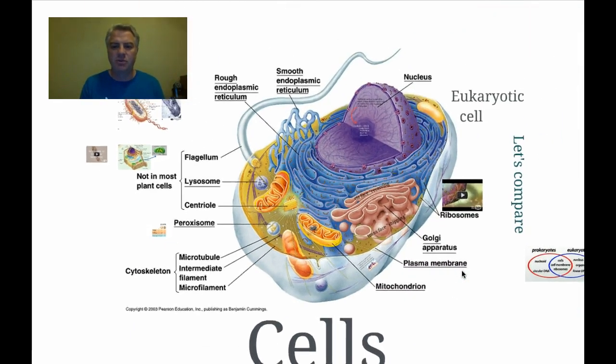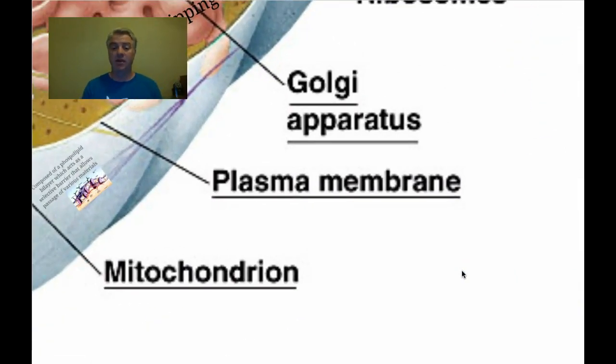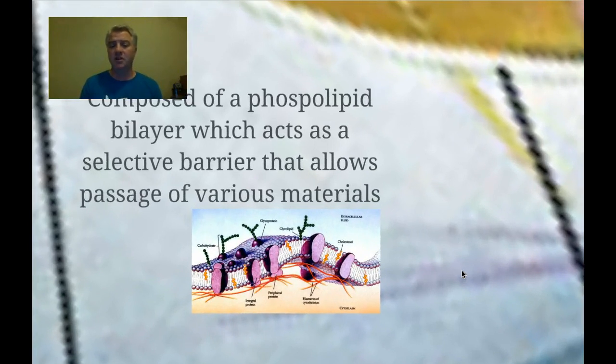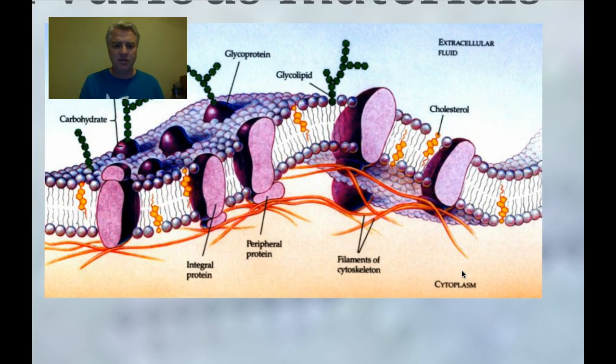The first structure we want to talk about is the plasma membrane, or the cell membrane. You should be a little familiar with it from the last chapter because it's composed of the phospholipid bilayer. Remember, the cell membrane acts as a barrier that keeps the outside of the cell from the inside of the cell. It's a selective barrier that keeps certain things out and allows certain things into the cell. We'll take a closer look at it here.